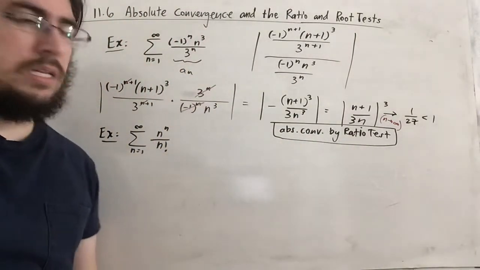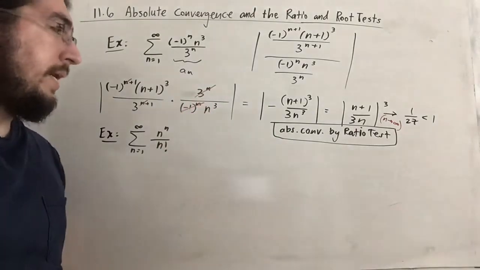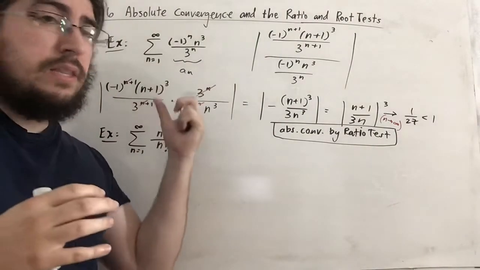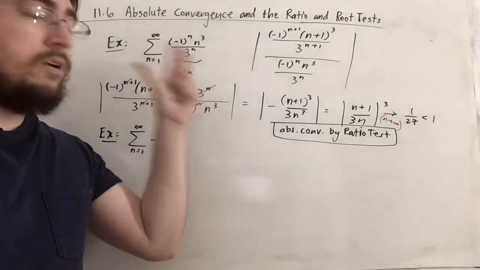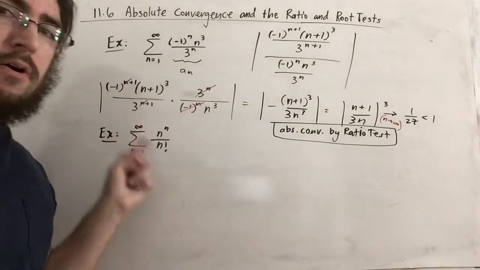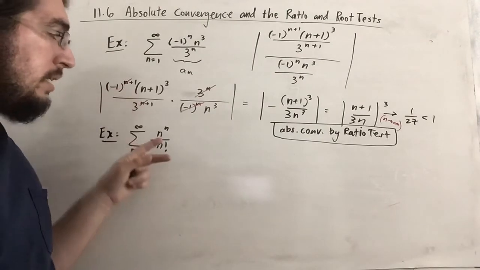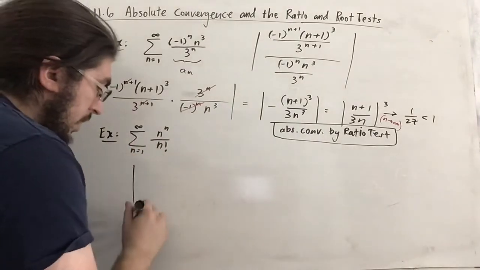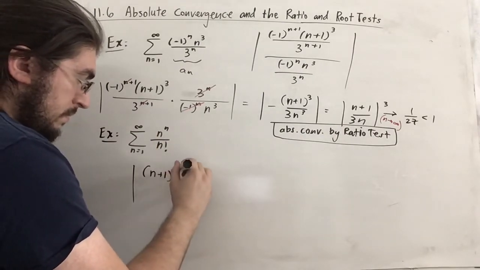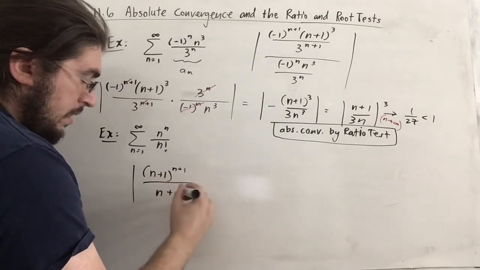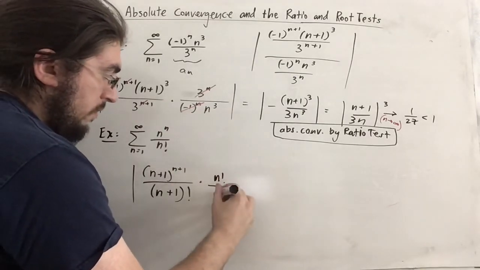Now, this one is a little different, though it's actually kind of the same idea. The ratio test will always have the same idea in mind. But we're going to try to get used to this idea that instead of writing a fraction as the ratio test kind of leads us to believe we need to set up, if we have our a_n term being a fraction anyway, then it's always going to be that with n plus 1s times the reciprocal of this. So really what I want to set up is the absolute value of this with n plus 1s instead of n's, like that, times the reciprocal of it with just n's. So n factorial over n^n.